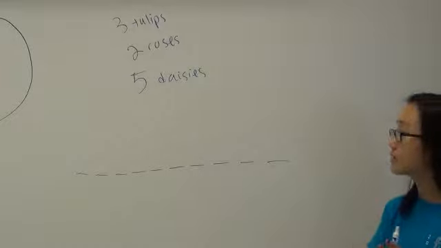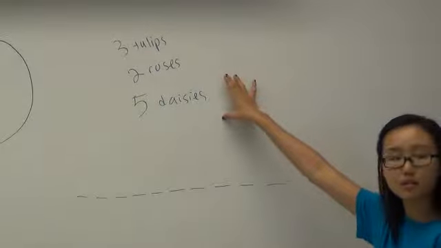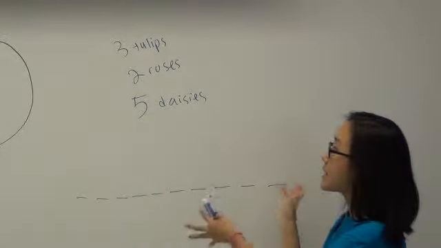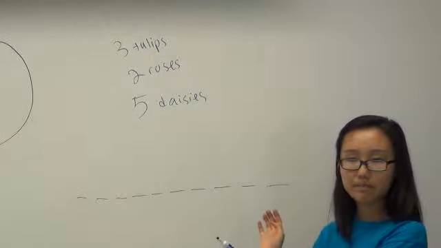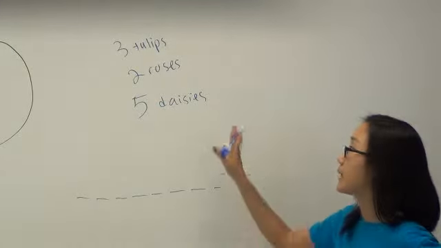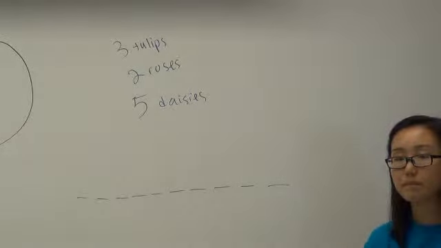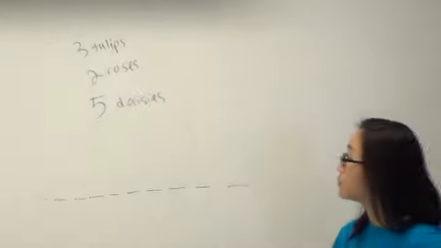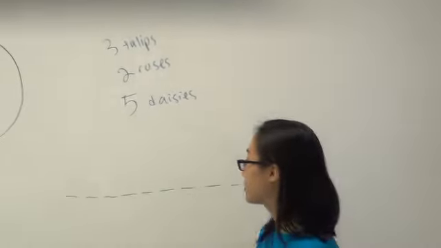How would we start? We want to start with the most limiting condition, right? Which is the daisies. After you plant the daisies, you can plant the tulips and roses in any order you want, right? So how many ways are there to plant 5 daisies? 2? Because no 2 can mix each other.